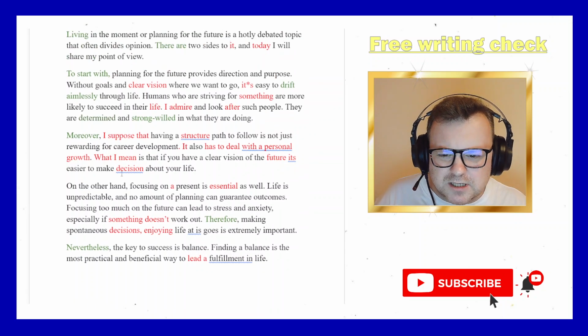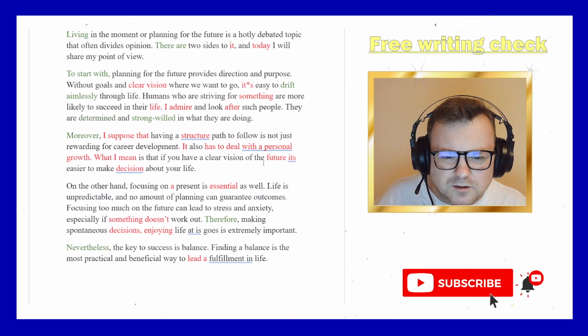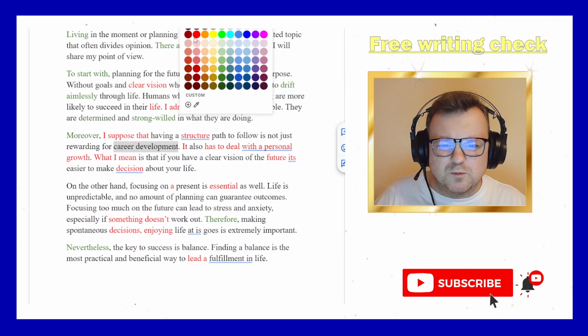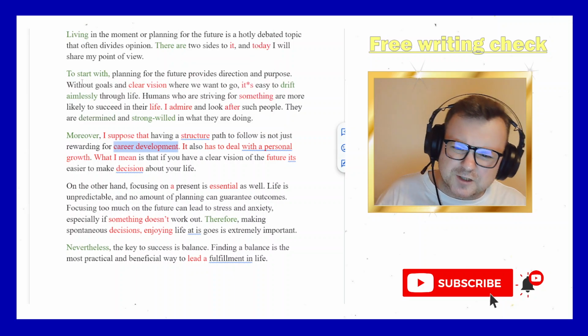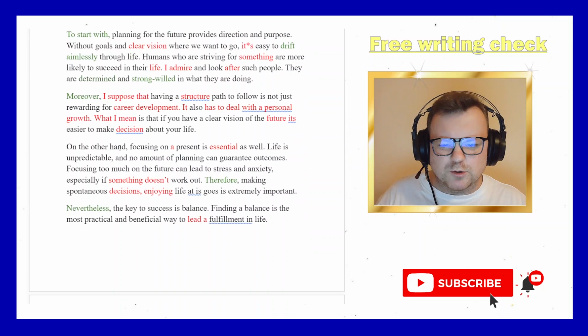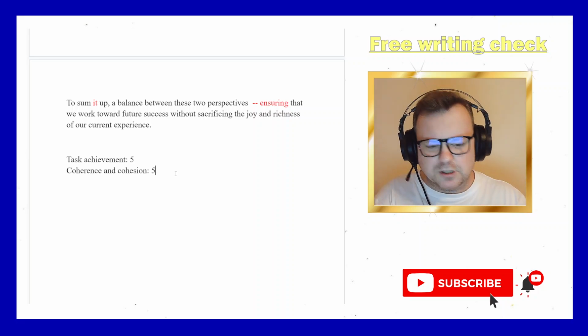You mentioned this, like, not only about the career development. Where was that? It was somewhere. Yeah, career development. That makes me think, well, why wasn't that mentioned in the previous paragraph? So this comes out of nowhere. So this makes it less cohesive. But okay. Paragraph structure is the most important thing, the critical thing. So 5 for this. Lexical resource.